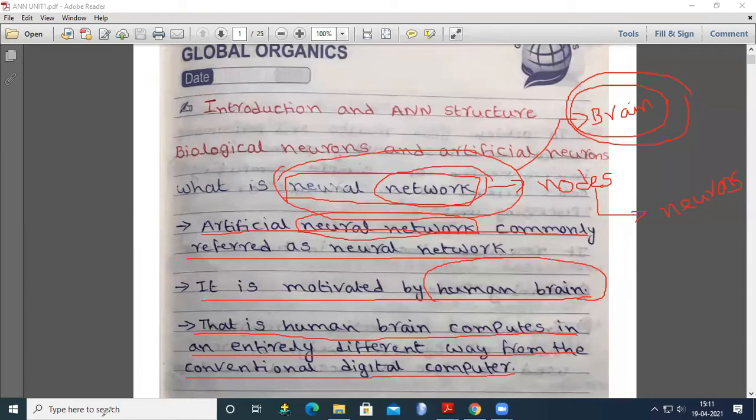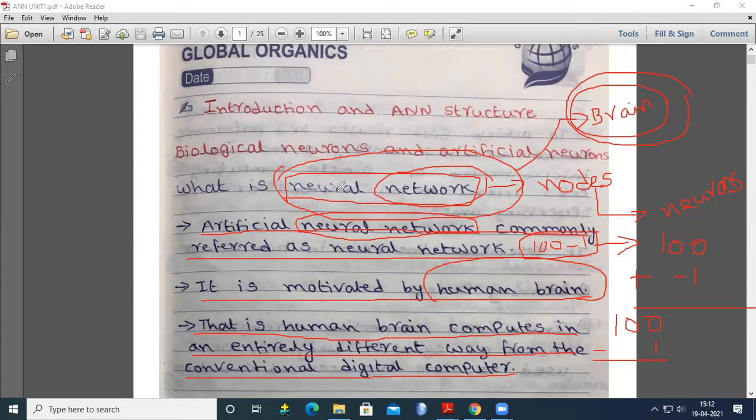For example, if I ask what the answer is for 100 minus 1, the computer performs addition with minus 1. But how does the human brain calculate 100 minus 1? It takes 100 and subtracts 1. Here you are going to mimic, or create, a human brain artificially.